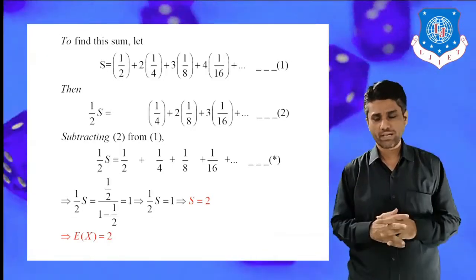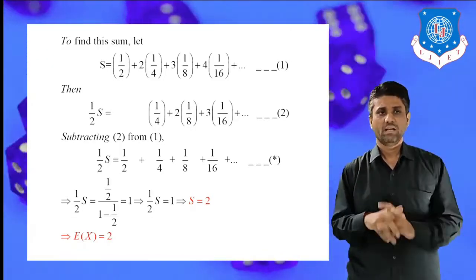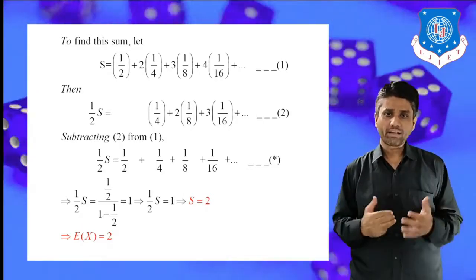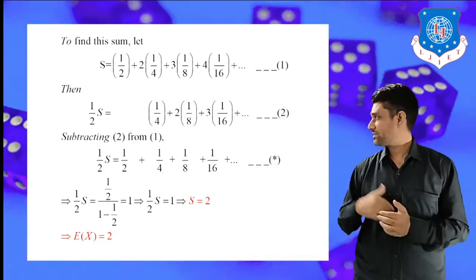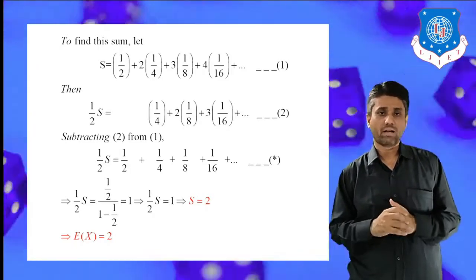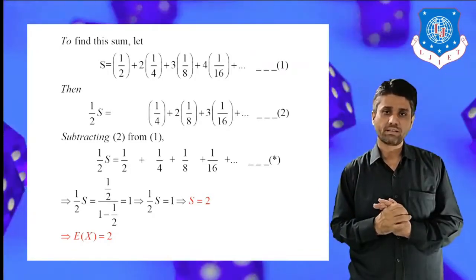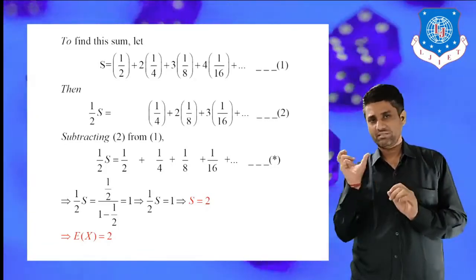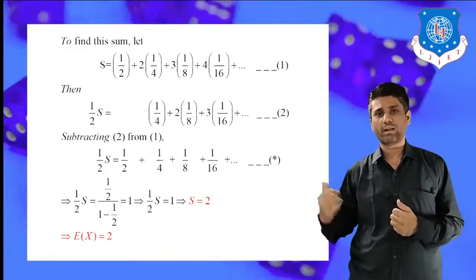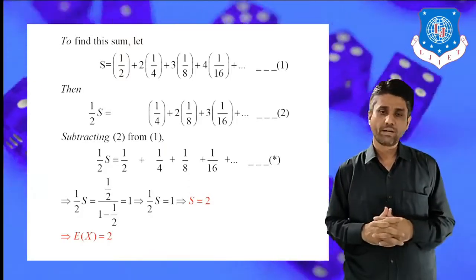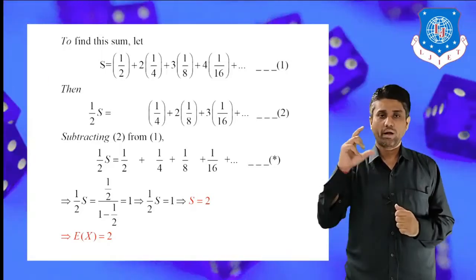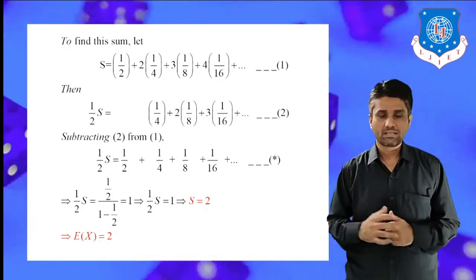If you look carefully at equation star, it is nothing but a geometric series. Now what is a geometric series? I will give a brief idea of when a series is geometric and how we can find the sum of that series. But before that, for the calculation, we derive the expressions. The left hand side is as it is, half into S, and on the right hand side we write half upon 1 minus half.